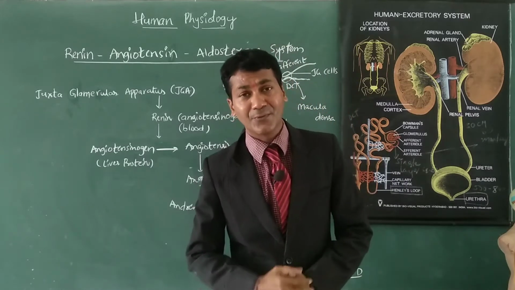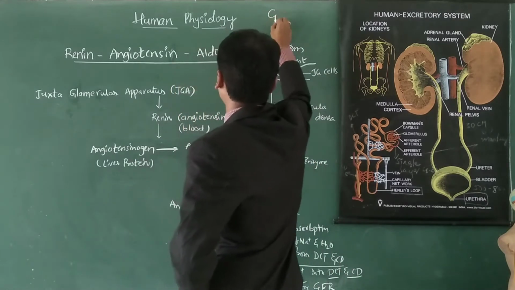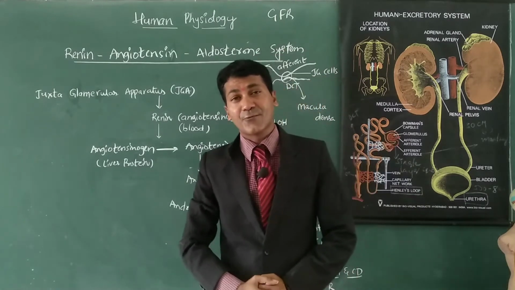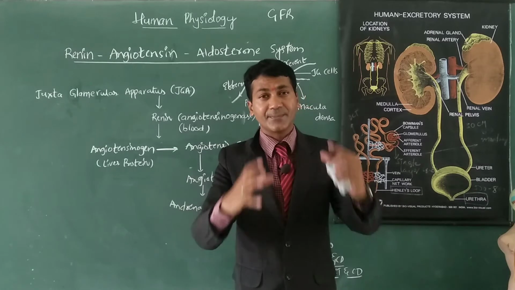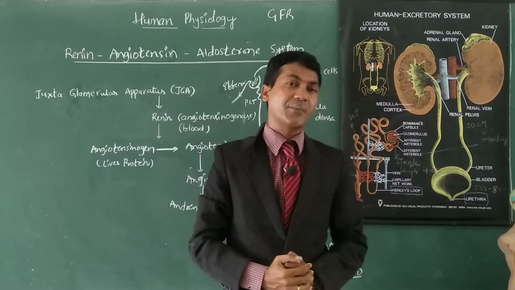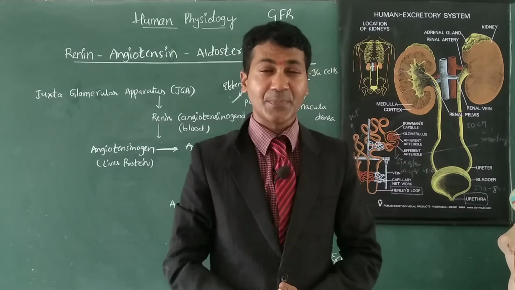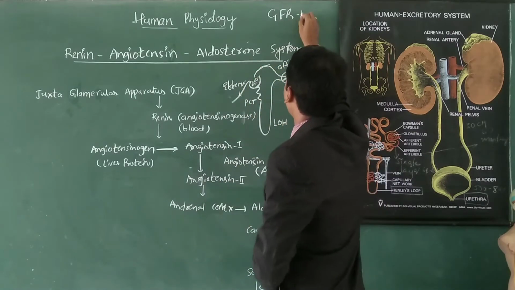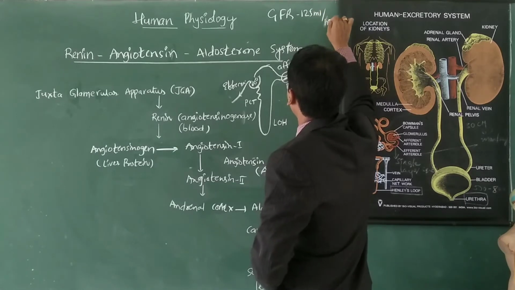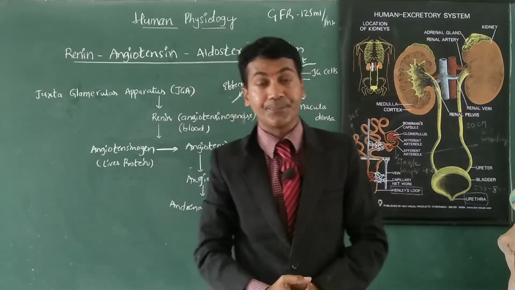My dear students, we have to know glomerular filtrate rate, GFR. First of all, what is GFR? It is the amount of filtrate formed by both kidneys per minute. Per minute, how much filtrate is forming in both kidneys is known as glomerular filtrate rate. Every minute, 125 ml of filtrate will form in our kidneys.